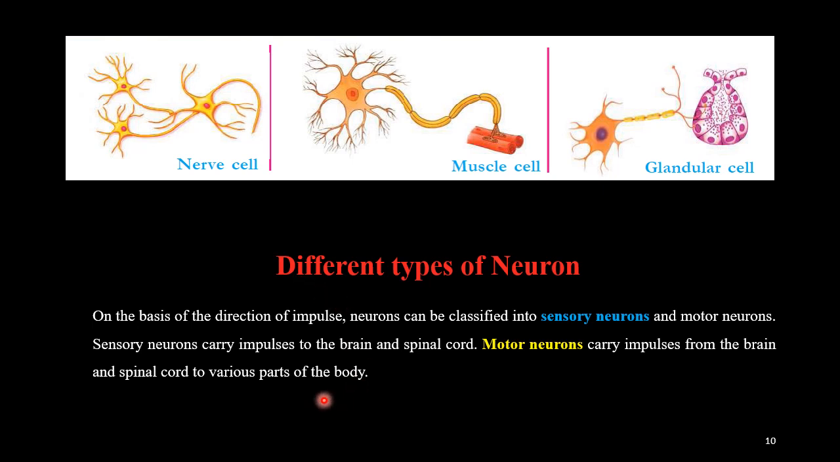Then we have to study what are the different types of neurons. On the basis of direction of impulse, neurons can be classified into sensory neurons and motor neurons. Sensory neurons carry impulses to the brain and spinal cord, while motor neurons carry impulses from the brain and spinal cord to various parts of the body. So here the direction is changing. Sensory neurons carry impulses from the sense organs to the brain or the spinal cord, and motor neurons carry impulses from the brain and spinal cord to the affected sense organ or various parts of the body.